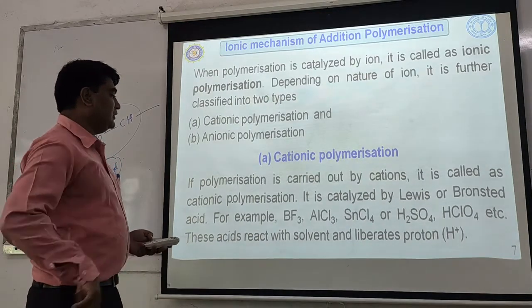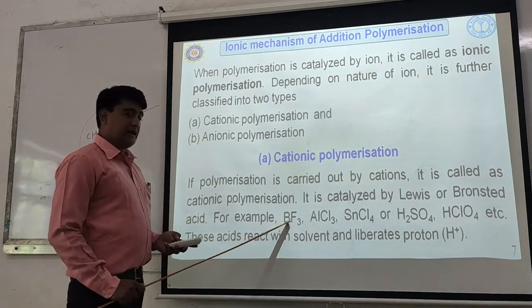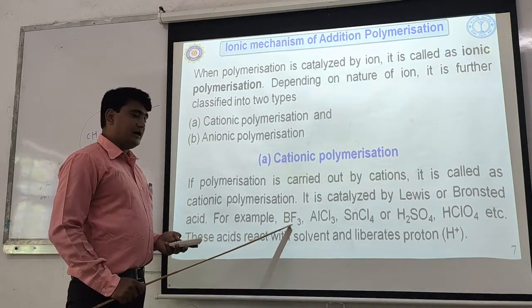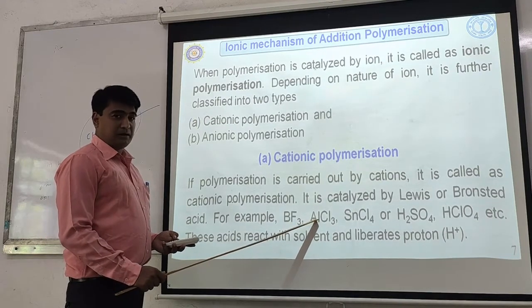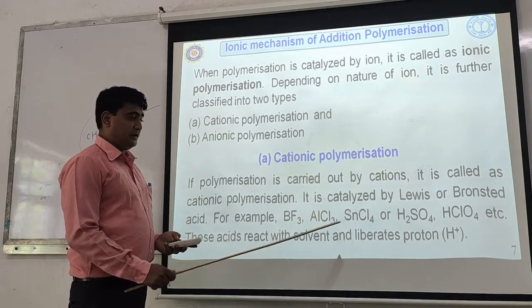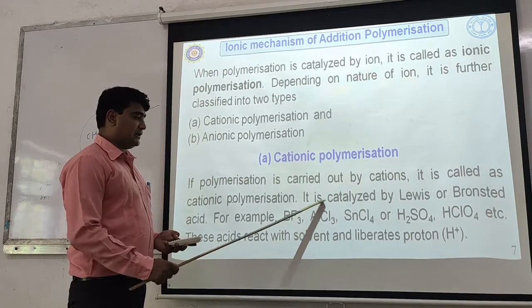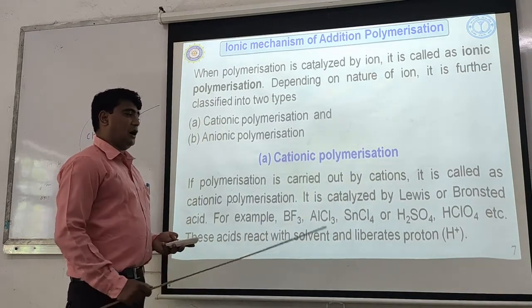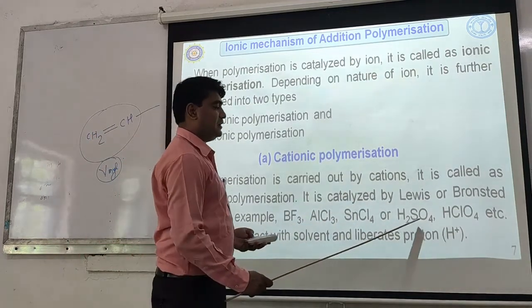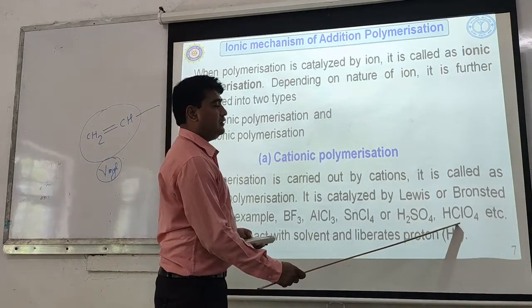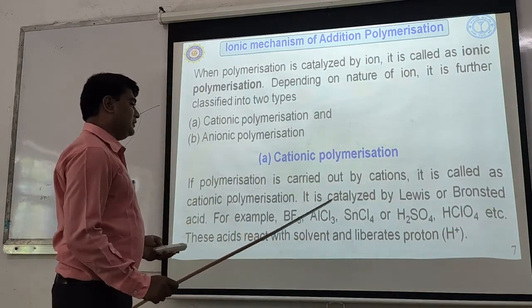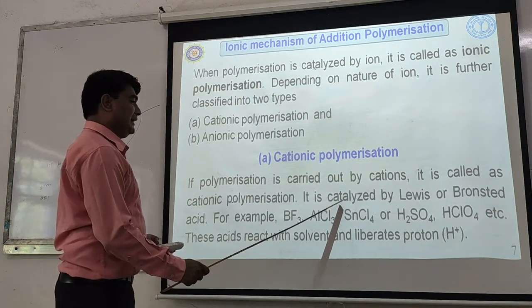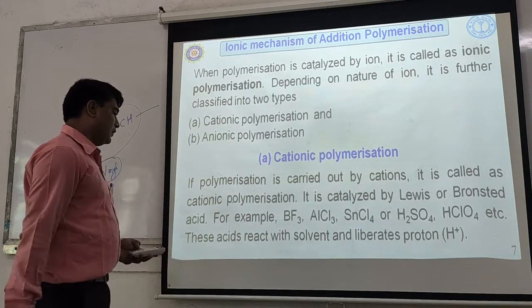What are the Lewis acids? For example, boron trichloride, which has an incomplete octet, 6 electrons; aluminum trichloride, again an incomplete octet; SnCl4. So these are the Lewis acids. Bronsted acids may be sulfuric acid or perchloric acid, HClO4. These acids are generally used as catalysts for cationic polymerization.